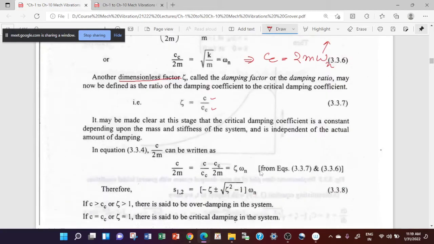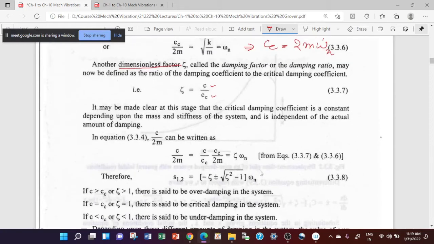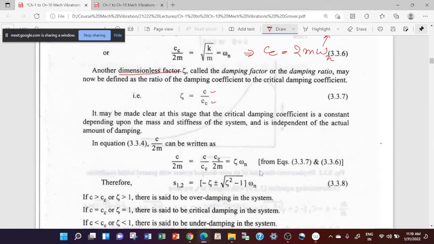Now, this is the term which you have got in the solution equation, S1 and S2. So I can write C as C divided by Cc and multiplied by Cc. It becomes the damping ratio zeta and omega n.